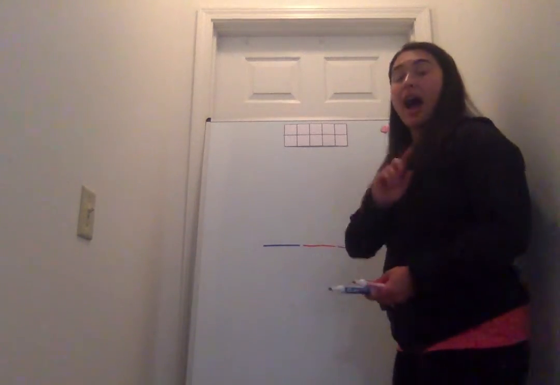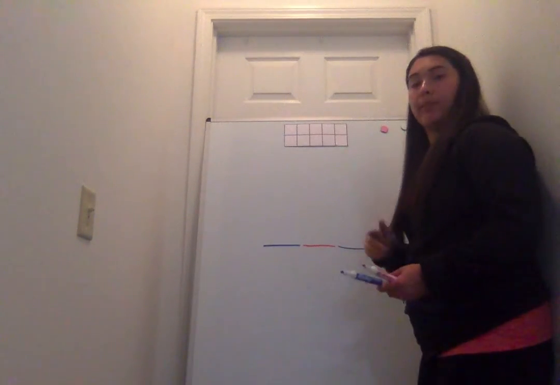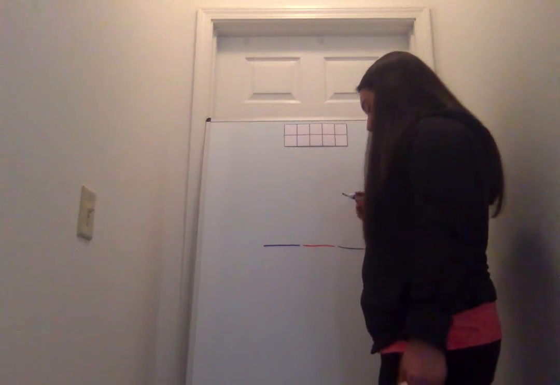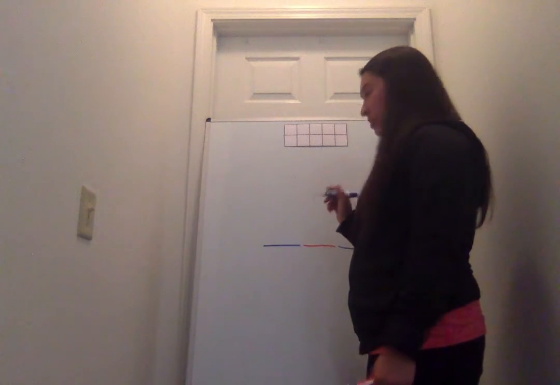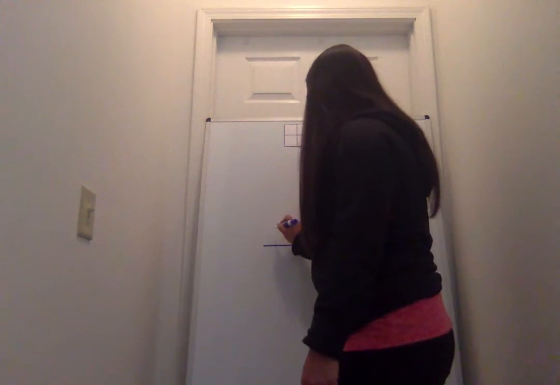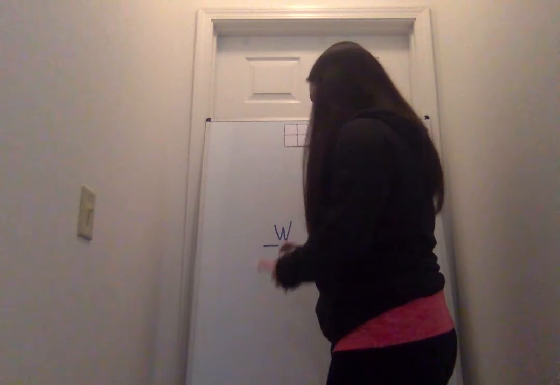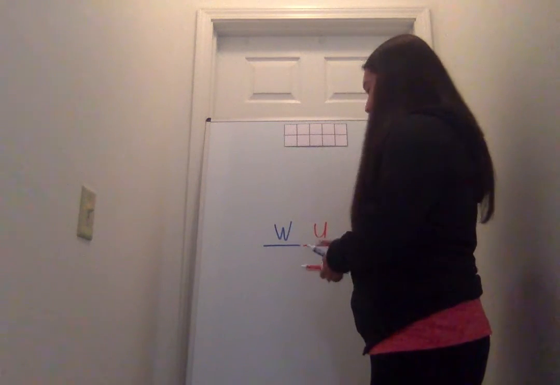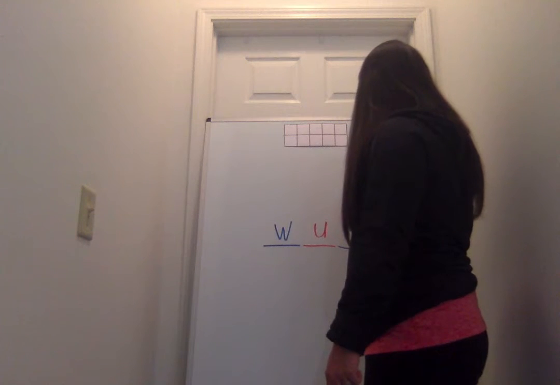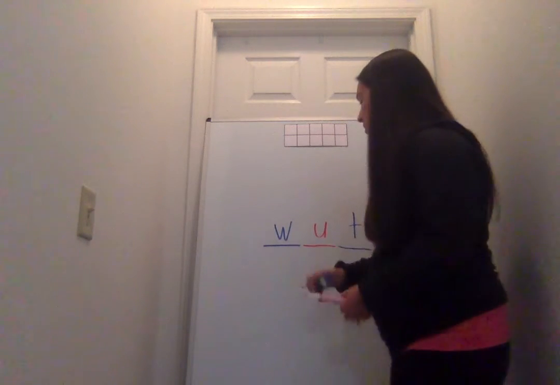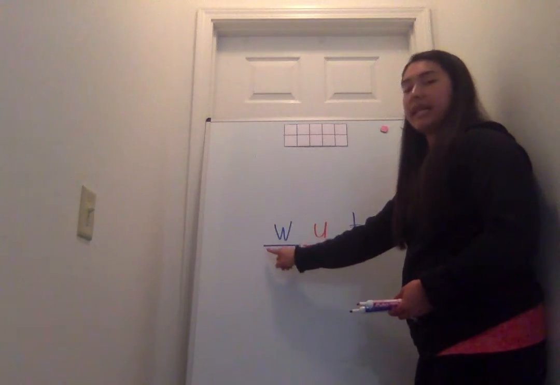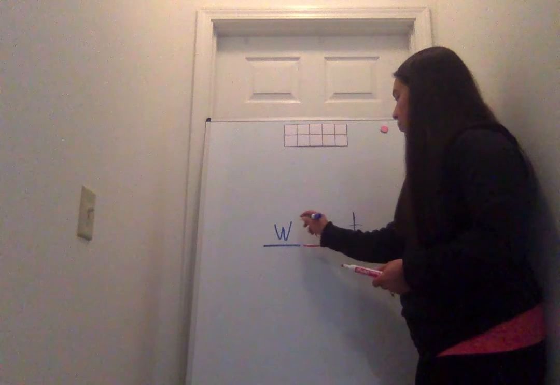This time, I'm not going to write the letter down after we replace it. I want you to try to do this without seeing the letter. All right, here is our word. W, e, t. Tap it out. W, e, t. Blend it. Wet. Your word is wet.